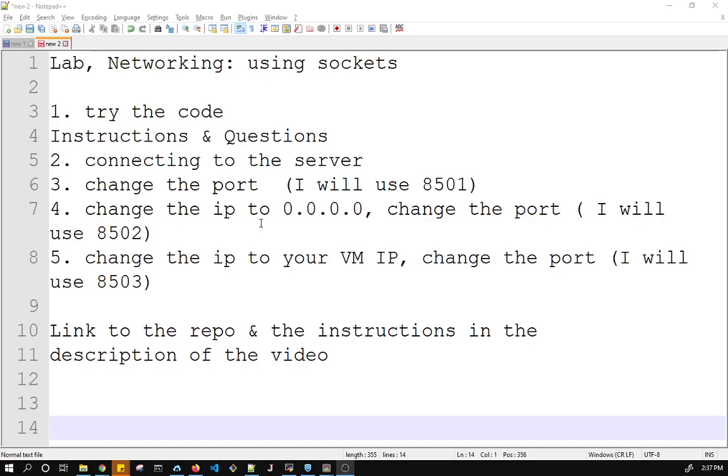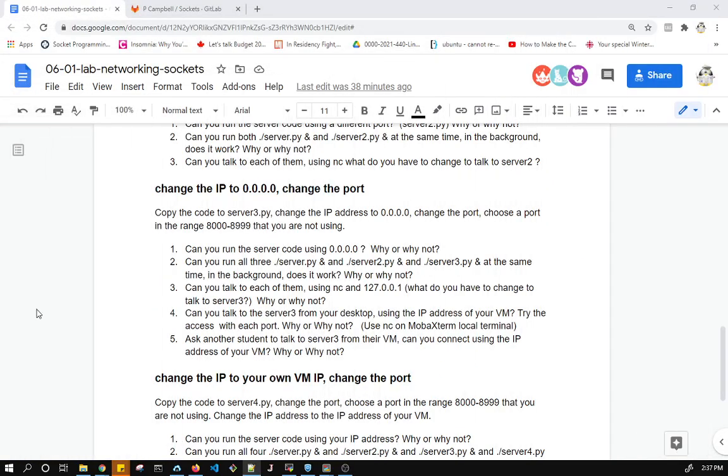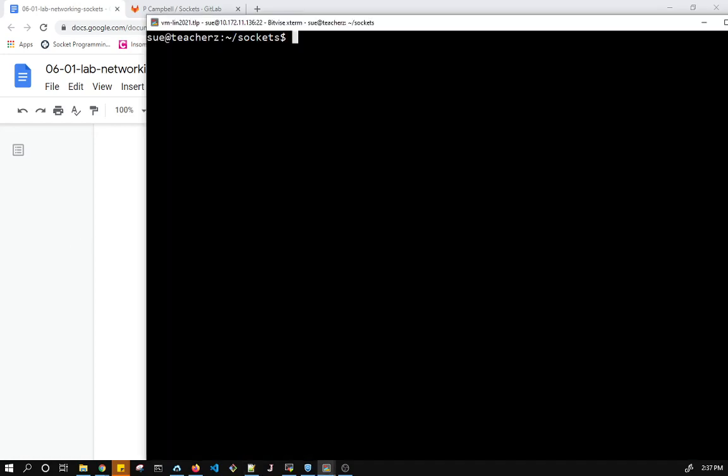So now what I'm going to do is change the IP to 0.0.0.0 and change the port. I'm going to use 8502. So this is what I'm doing: copy the code to server 3, change the IP address, change the port, and the first question is, can you run the server code using 0.0.0.0? Why or why not? Well, let's give it a shot.